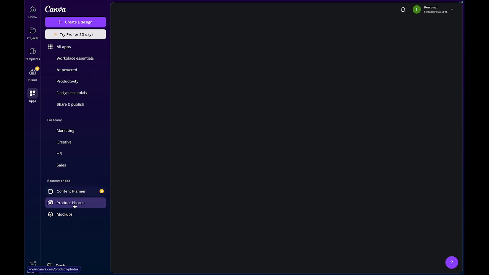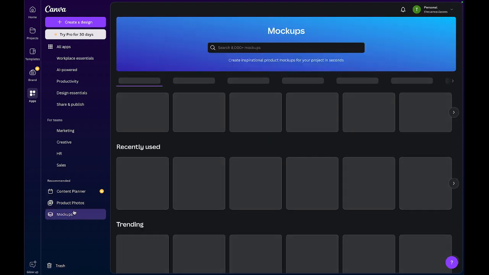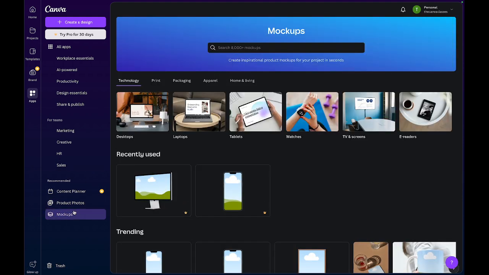Here we have product photos, and basically what that does is magically edit your photos to get your product ready for sale, so that if I take a picture of a shoe that I'm selling, it's not just looking awkward. This is like another place where you can work on your product before you share it. And mock-ups are a way of showing your work in a more realistic way.